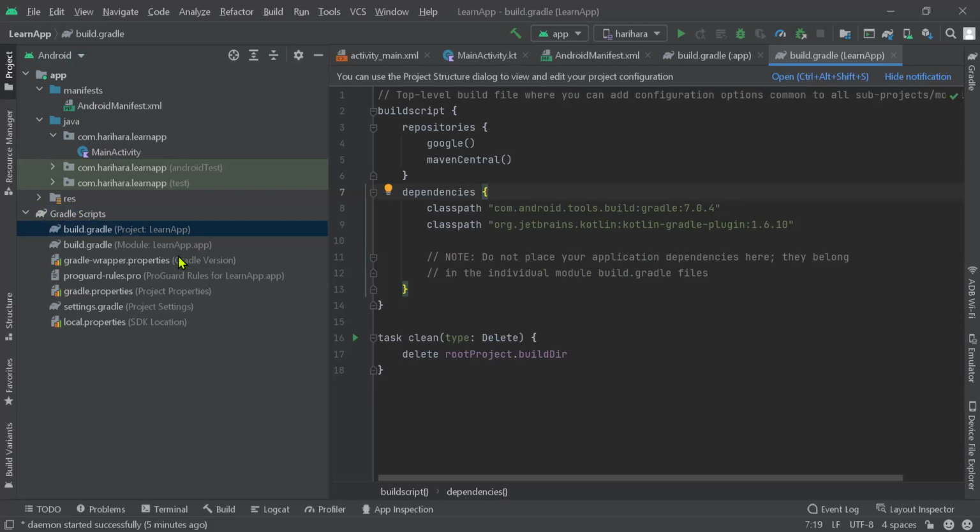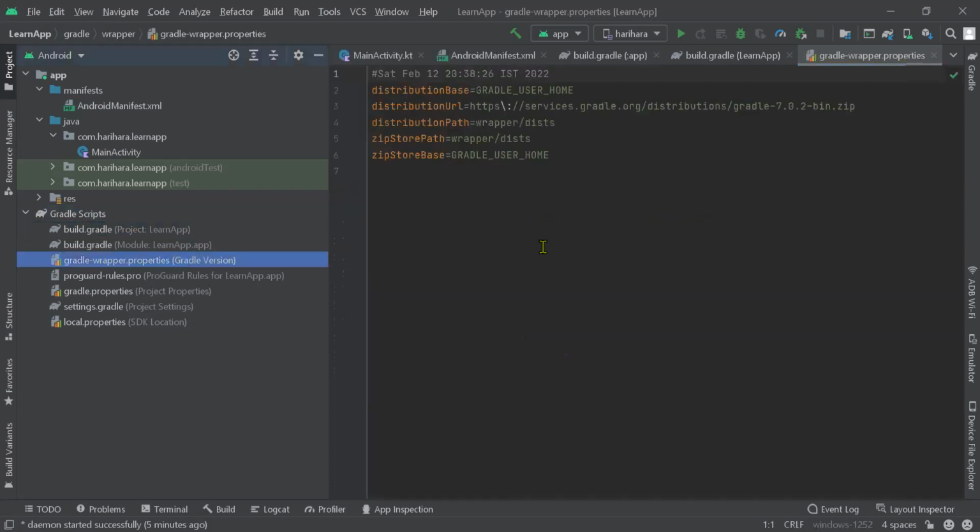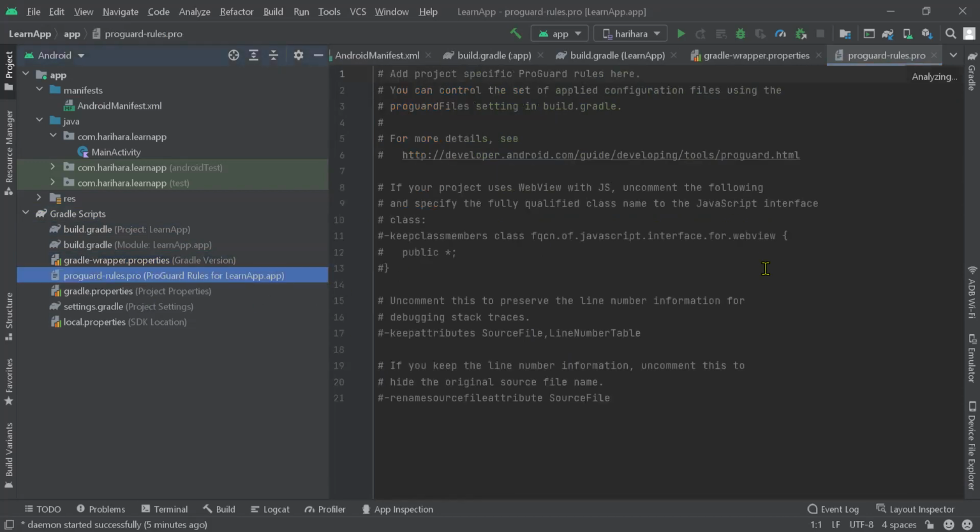Okay, the third one is the Gradle wrapper properties. So these are all predefined parts, predefined with Gradle systems, the Android system, and Android Studio. So we don't have to do anything about it, and they will handle all that for us. Okay. The fourth one is ProGuard rules.pro.